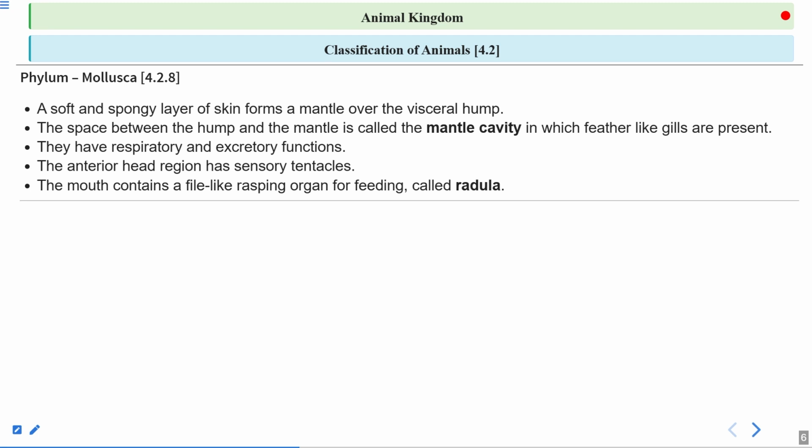Now this is a specific name for the rasping organ of the mollusca, that is called the radula, and they can rub on the food and they can corrode the food. Small particles of the food come out, and that food is taken inside their mouth, right? So this is the rasping organ, and that is called the radula. This we see in the case of the molluscan only.